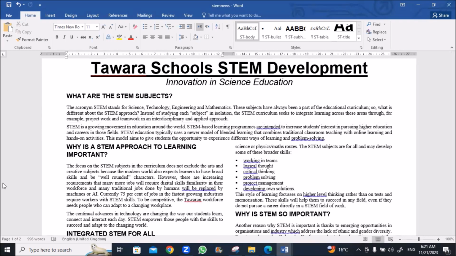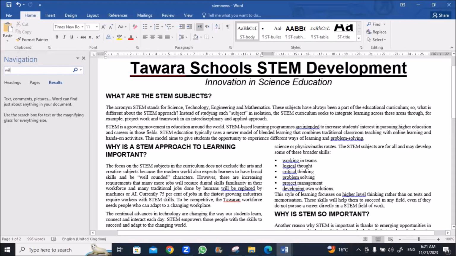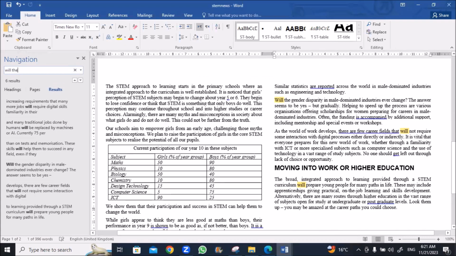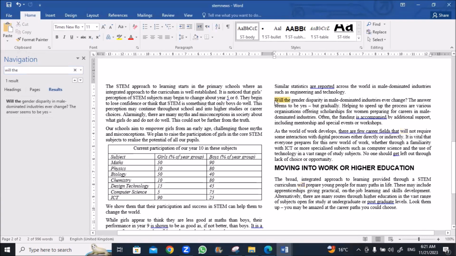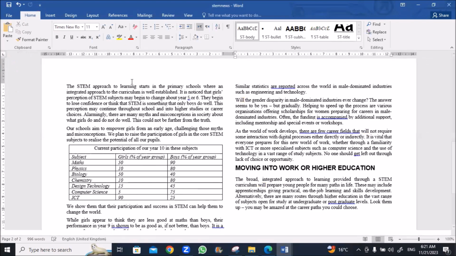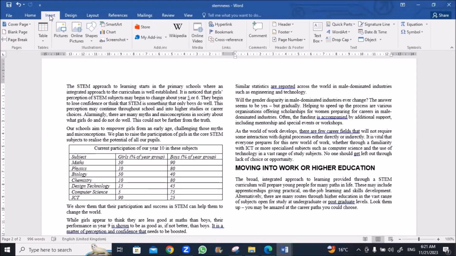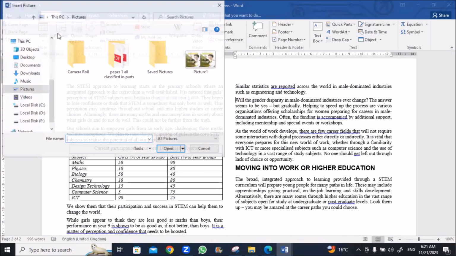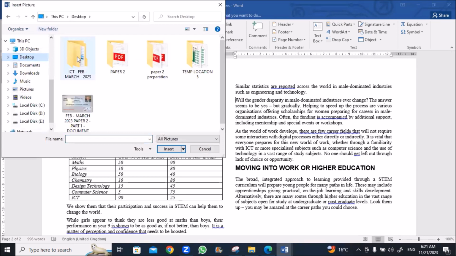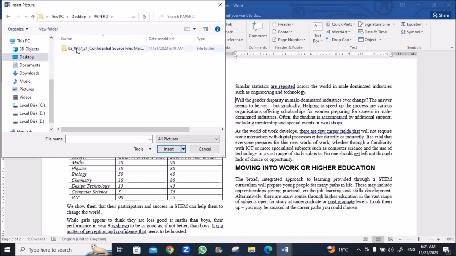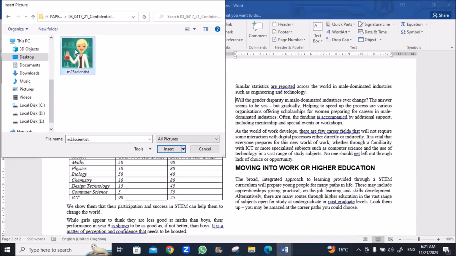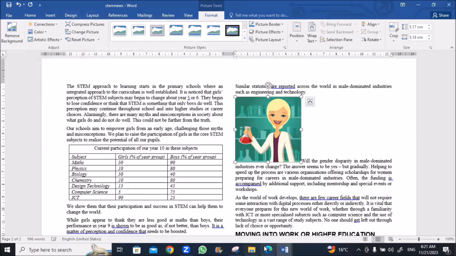Okay, I'll just Control F. Well, the gender. This is the paragraph. Okay, I'll select this. Okay, close this. Here we'll insert picture. Go to our work area. Scientist. Okay.